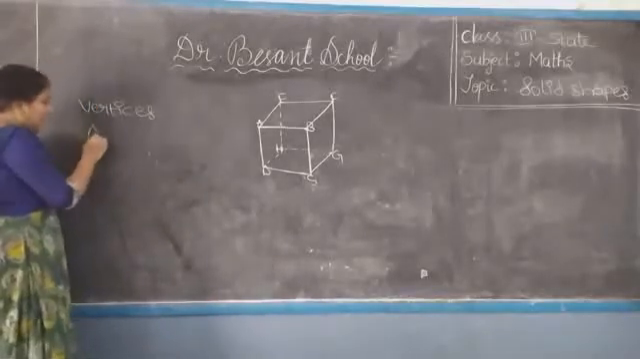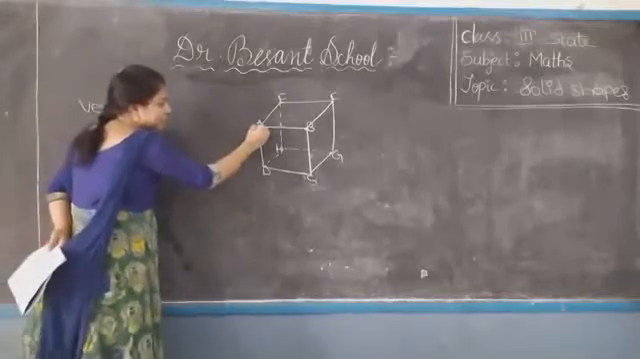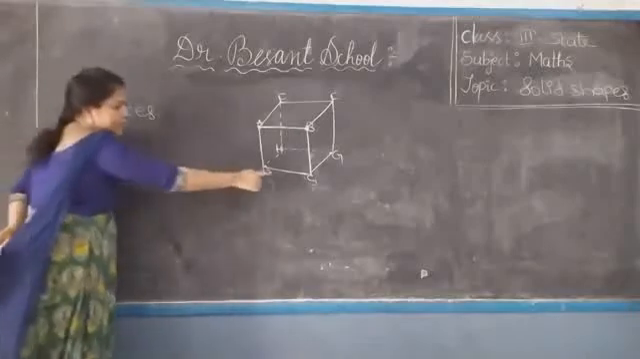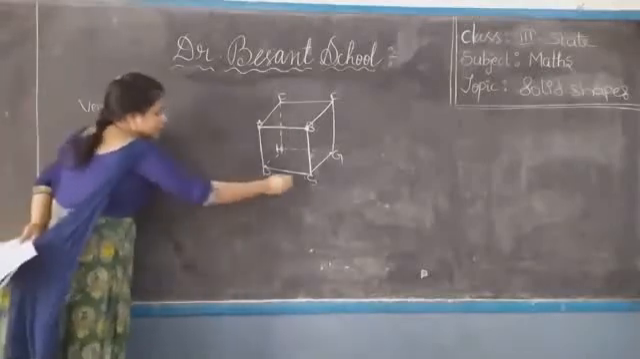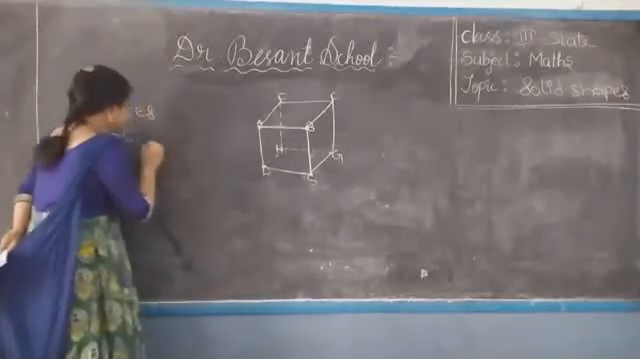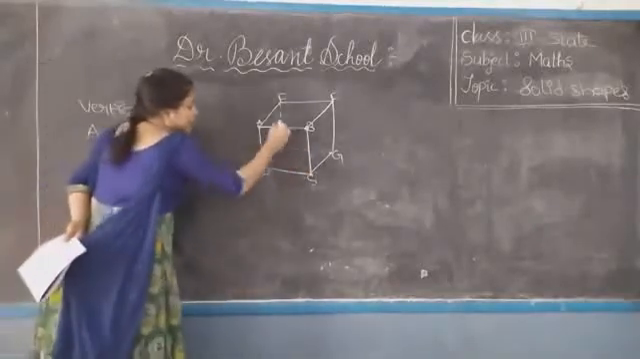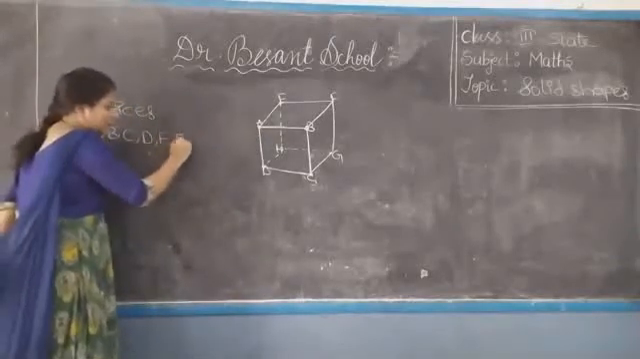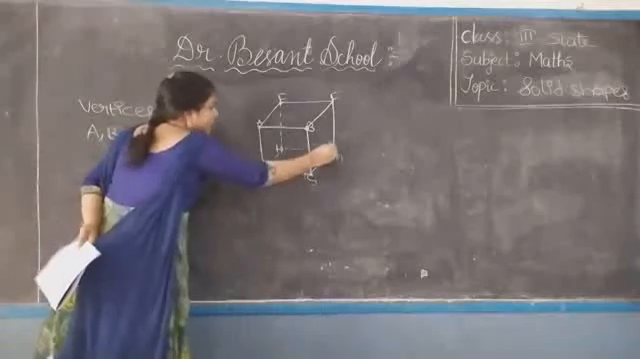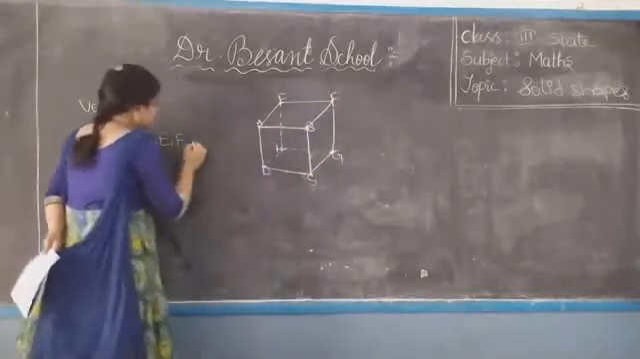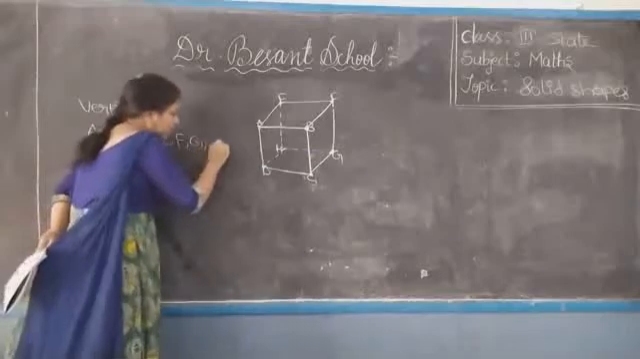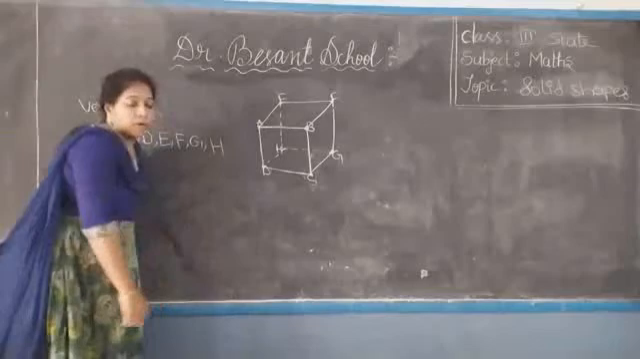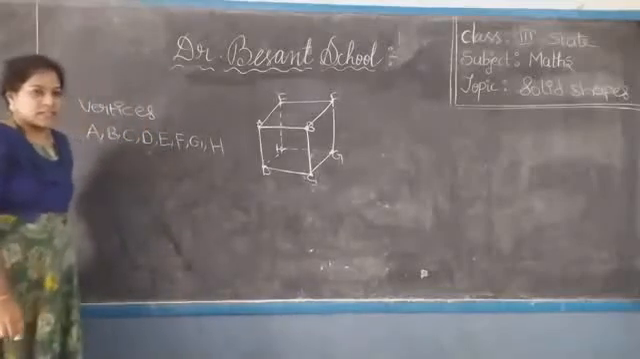Good children. A, this is one vertex. B, next C, next D, E, next F, next G, and H. All these are the vertices of this cube. All these are called vertices.